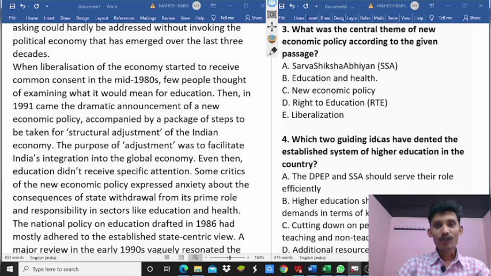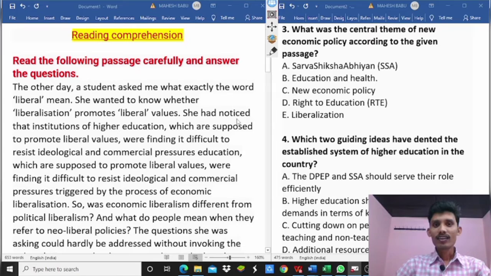Central theme of new economic policy: actually the central theme is found in the first para or last para of the passage. If it is not found in the body of the passage, the central theme is found in the first para or last para. So we can read the first para of the passage.